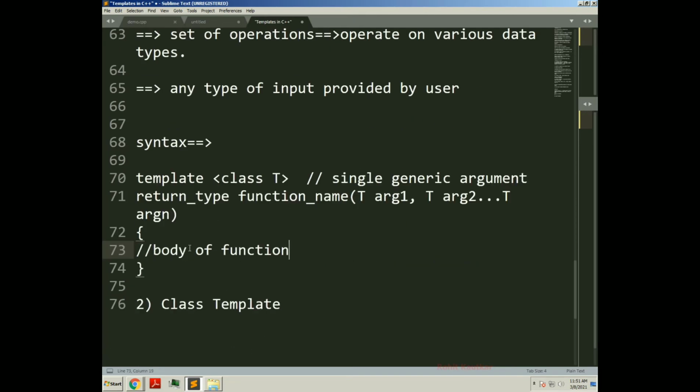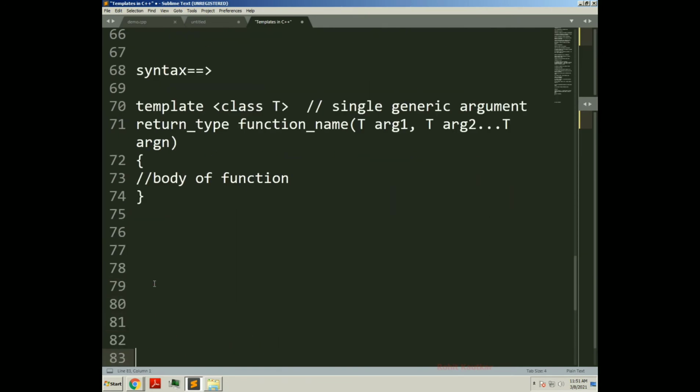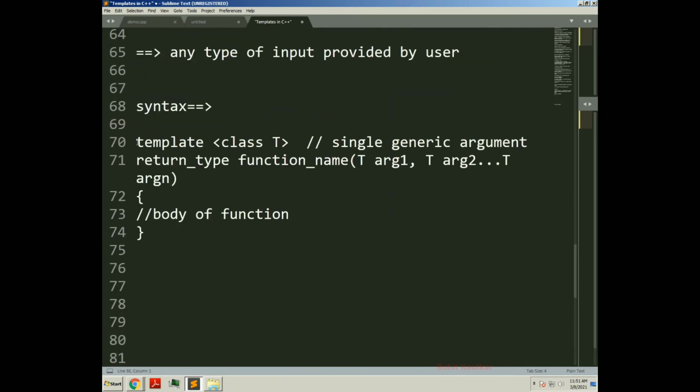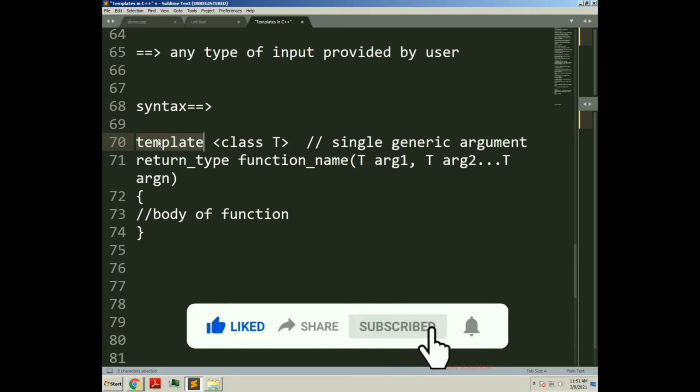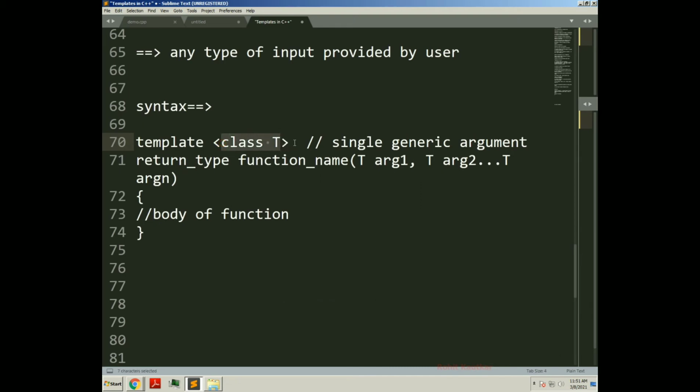This is the syntax for creating function templates. This syntax you already know. What new thing have we added here? Template. As we are creating template functions, we have the keyword template, and here we are specifying the generic data type in the angle brackets. Class is a keyword, so you can use class or typename; both will give you the same result.